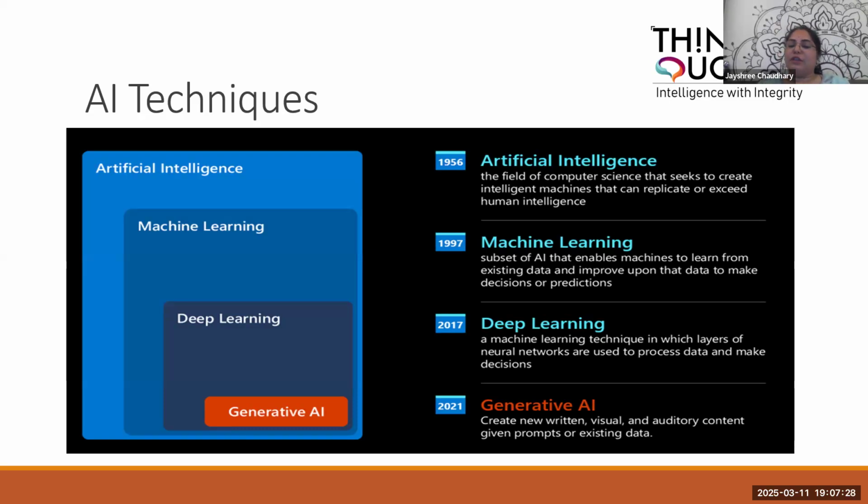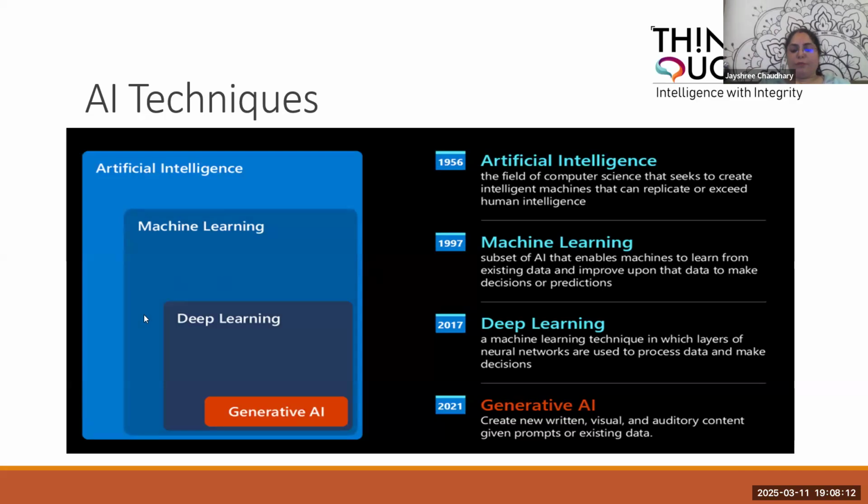And then generative AI basically creates new written, visual, and auditory content based on a prompt or existing data. You can see that we use ChatGPT or Bard, where we ask something. Suppose I say, write a program in Python to do some task. Based on the required input, it is going to generate it. Or if I want to ask some questions, like when the IPL season is going to start in 2025, based on whatever resources are available on the net, it will search the valid resources and give us the response.